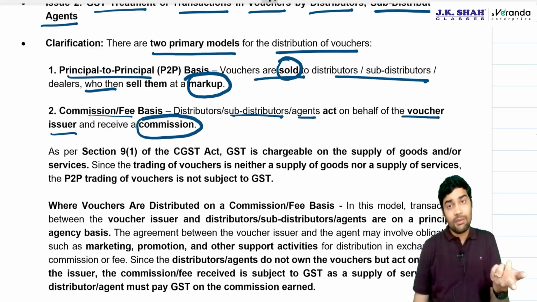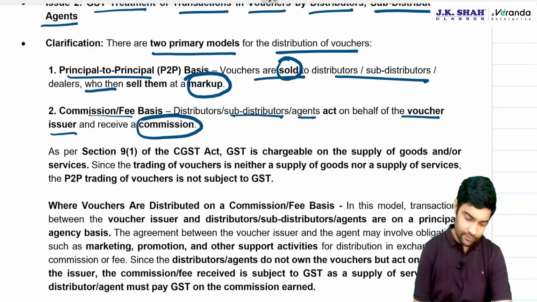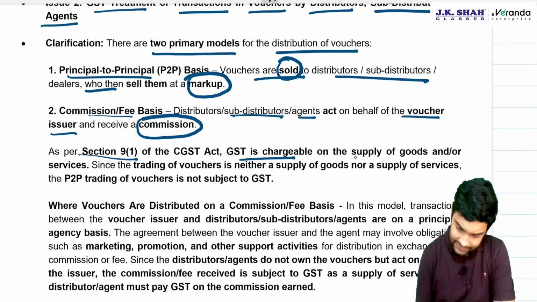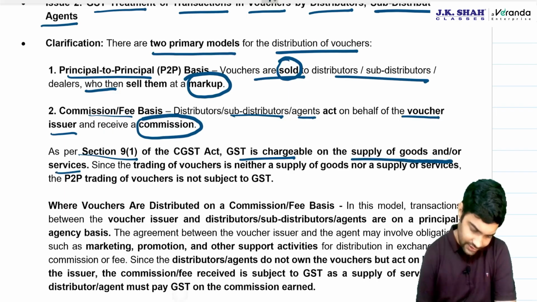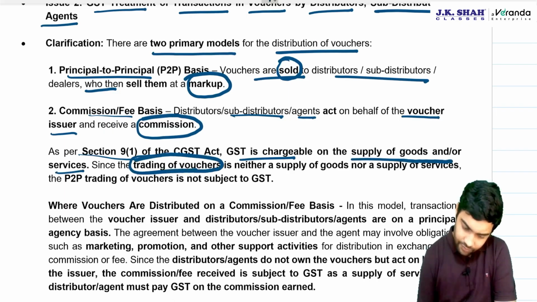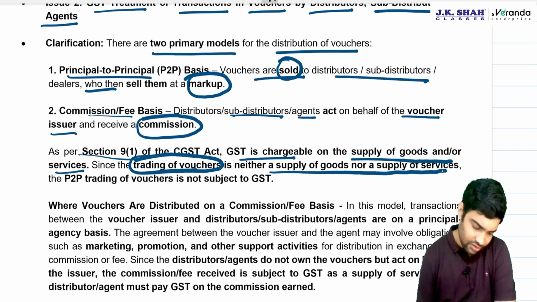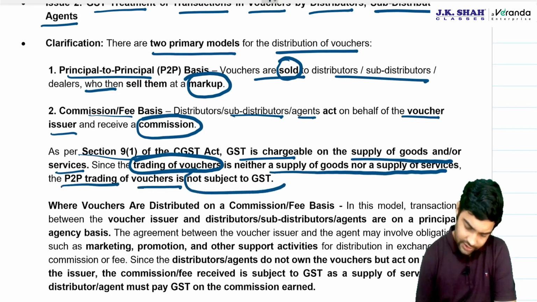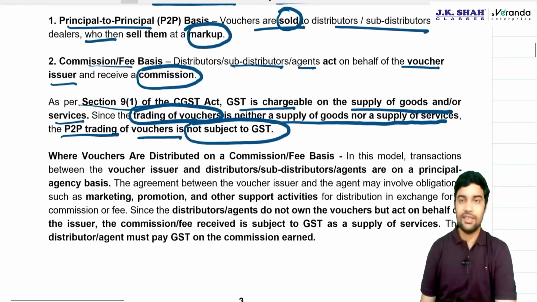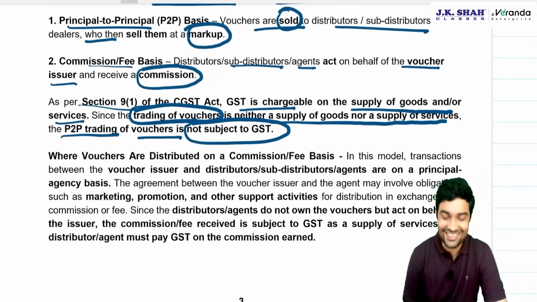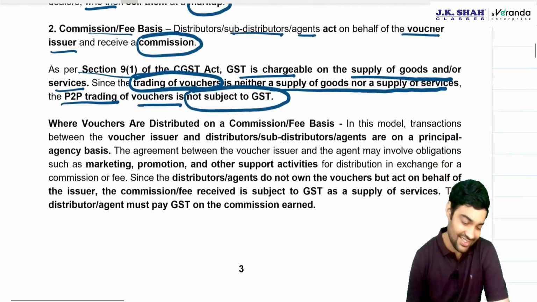Now which one will be liable? Let's see. As per 9.1, GST is chargeable on supply of goods or services. Since trading of vouchers is neither supply of goods nor supply of service, P2P trading of vouchers is not subject to GST. Good, na? Always do P2P transaction. There's no question of GST on vouchers.